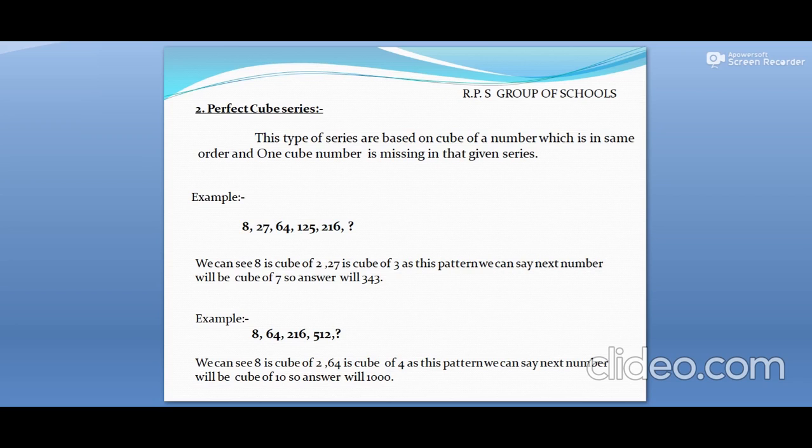So here we can see 8 is the cube of 2, 27 is the cube of 3. As per this pattern we can say the next number will be the cube of 7. So the answer will be 343. Next example, we have 8, 64, 216, 512. Next we need to find. How can we do that? We can do it in a very simple way. We can see 8 is the cube of 2, 64 is the cube of 4. As per this pattern we can say the next number will be the cube of 10. So the answer will be 1000.